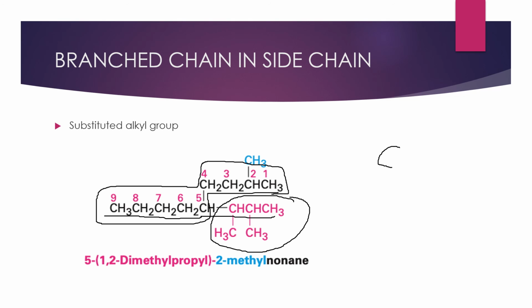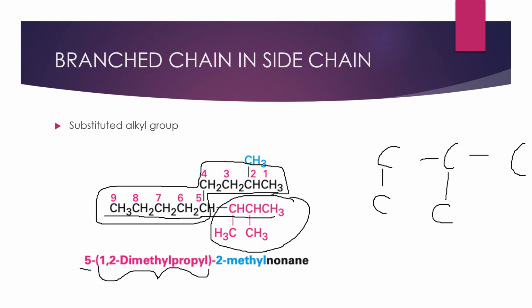That particular branch has 3 carbons. On these 3 carbons, the first and second carbons have branches, methyl groups. So on the 5th carbon, what is the substituted alkyl group here? Propyl group.